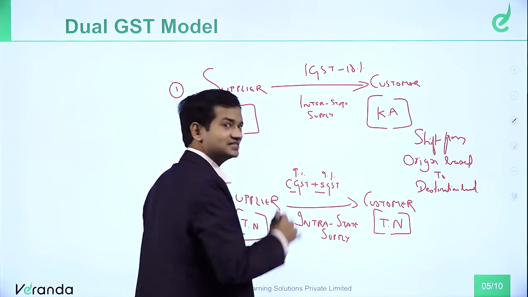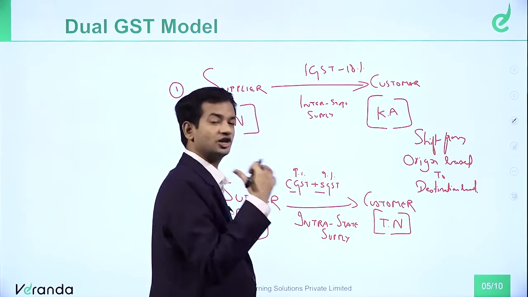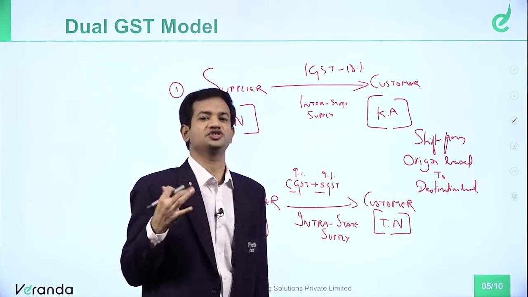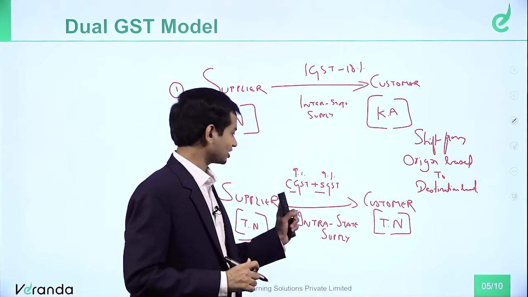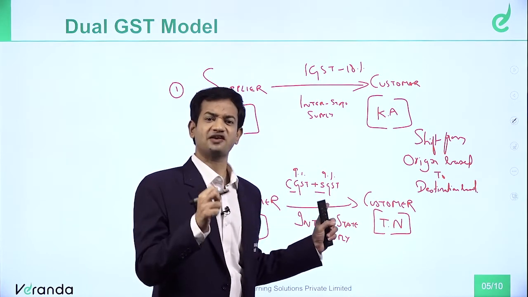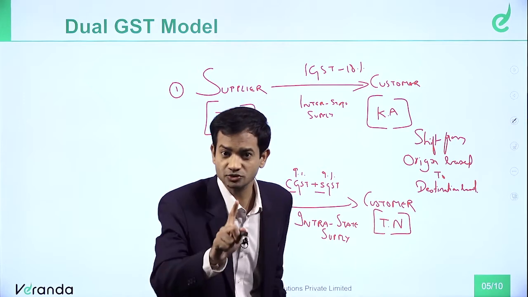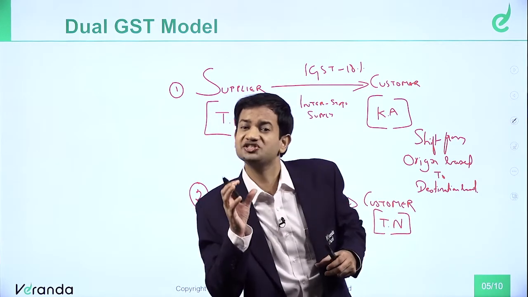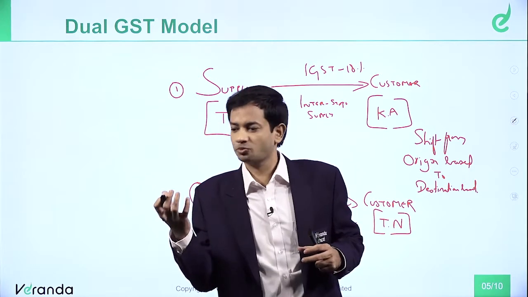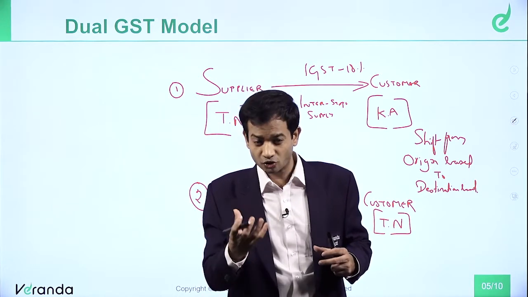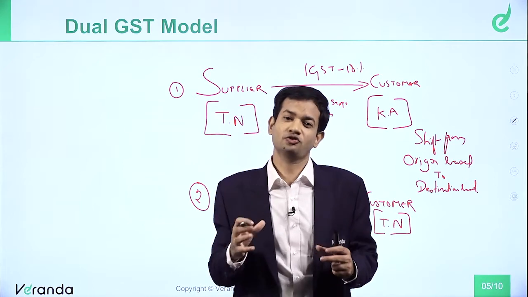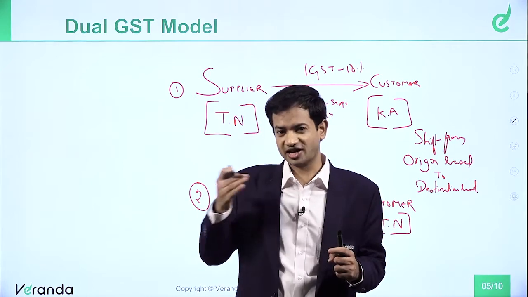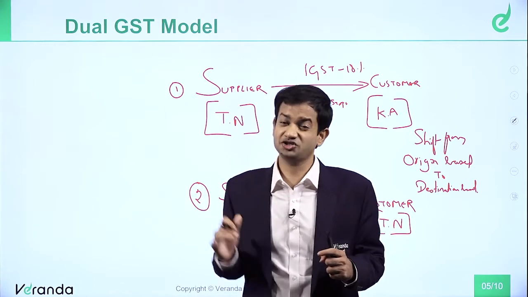So there will be a CGST Act, one CGST Act. In your syllabus, we will always refer to the CGST Act, because SGST Acts are also similar. Every state will have its own SGST Act. Please note, the central government will pass the CGST Act, but every state government has to pass their SGST Act. So we will have so many states, and respectively every state will have an SGST Act.